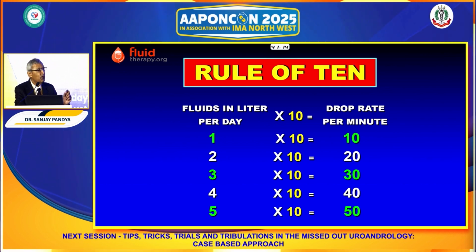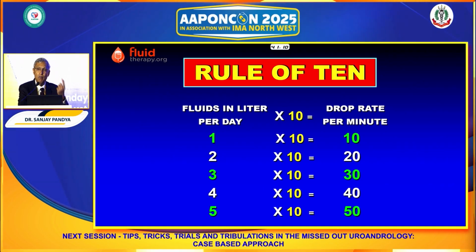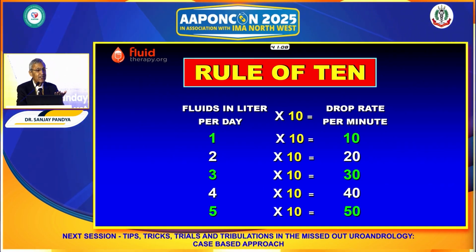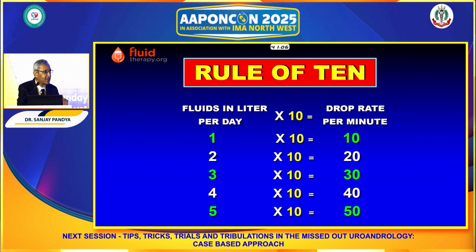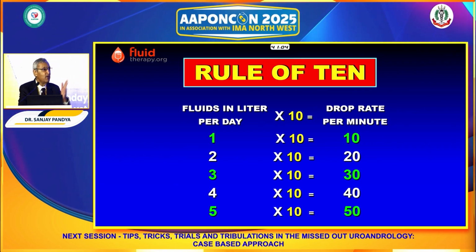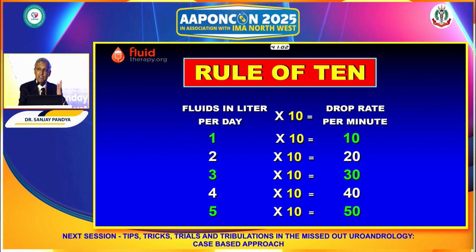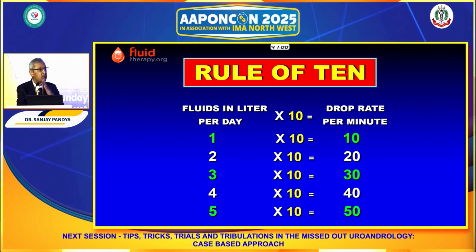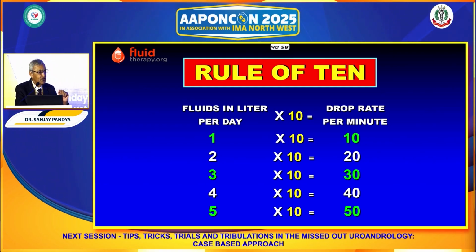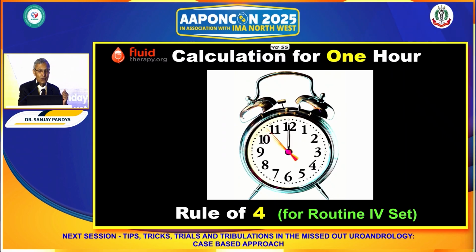The beauty of rule of 10 is that before you even take out your mobile and open the calculator, this formula will calculate the rate of delivery. I want to give 1.5 liters over 24 hours. So sister, please keep 15 drops. So this is the beauty of this rule of 10.